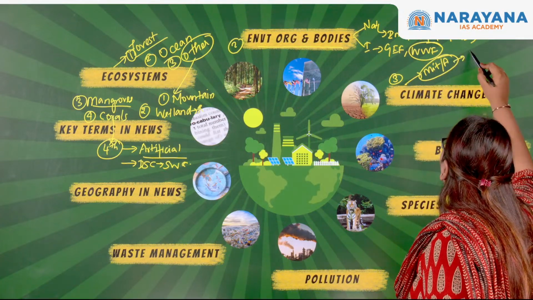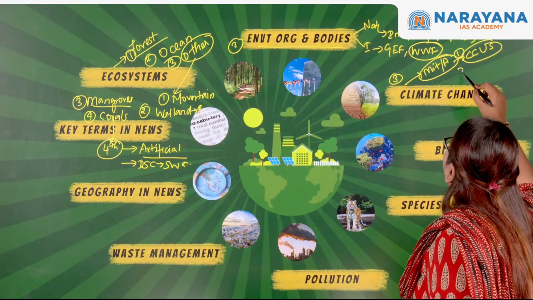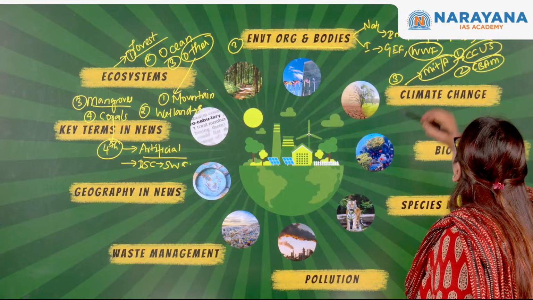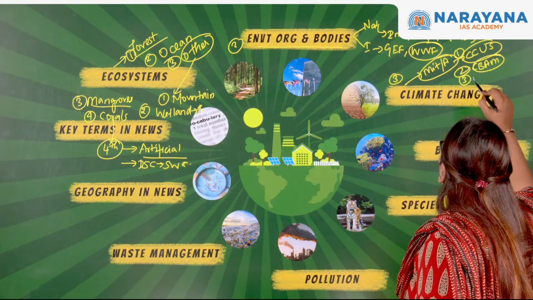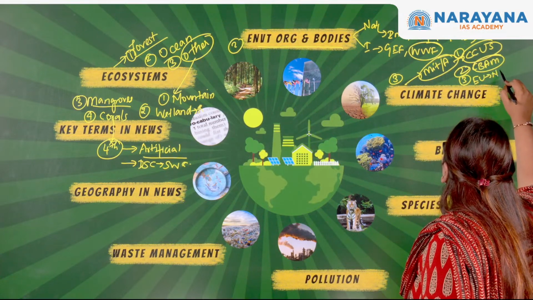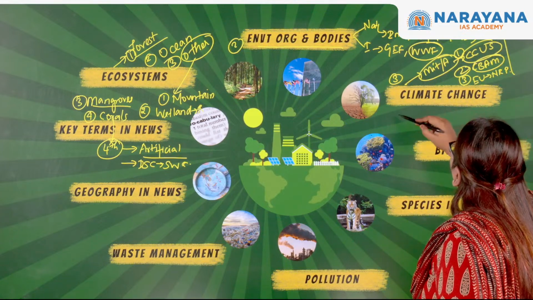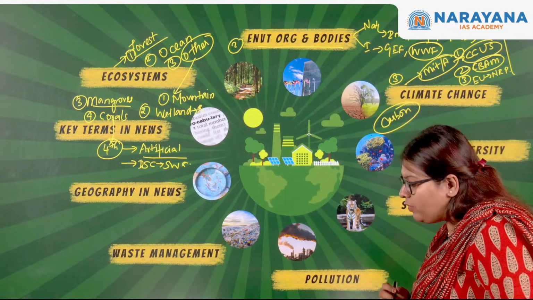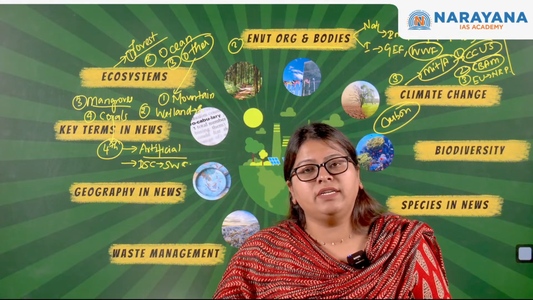For example, we saw the CCUS, that is carbon capture, utilization and storage. We saw the CBAM, that is the carbon border adjustment mechanism of the European Union. Also, the EU had come up with the EU Nature Restoration Plan. All these things we discussed, and also we discussed the importance of carbon markets, and how they facilitate the selling and buying of carbon credits.